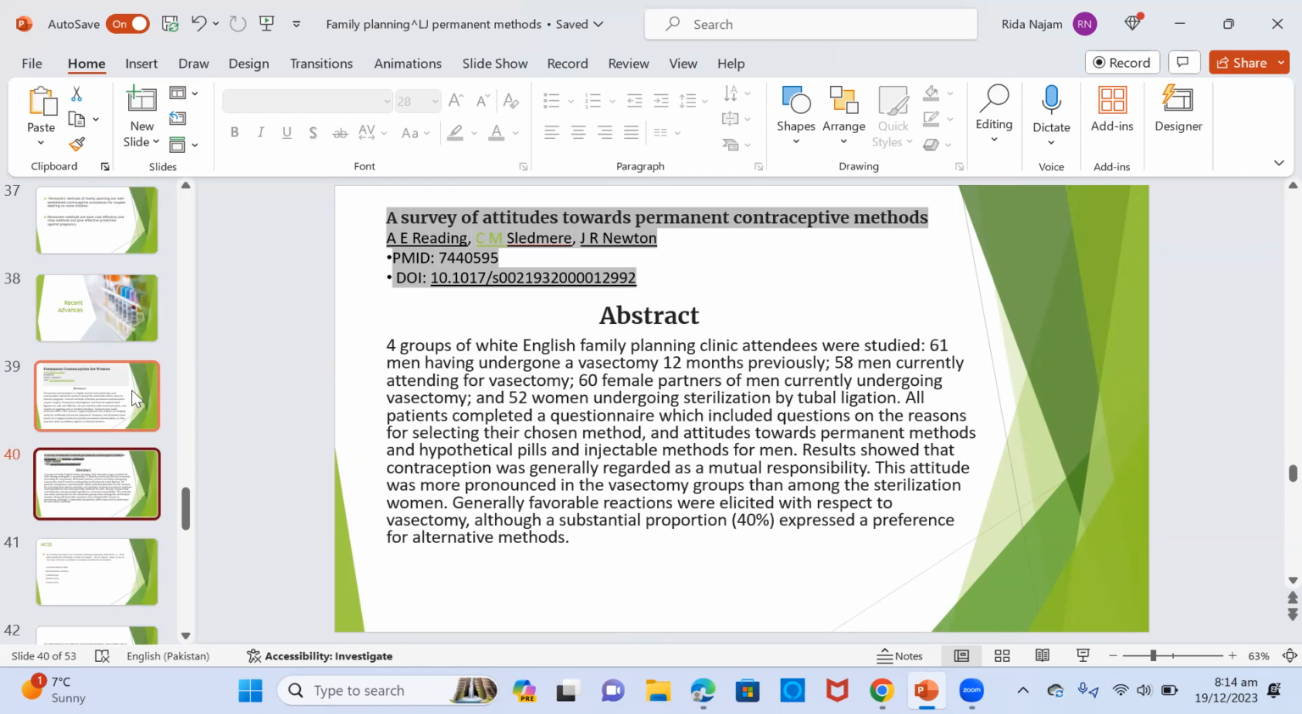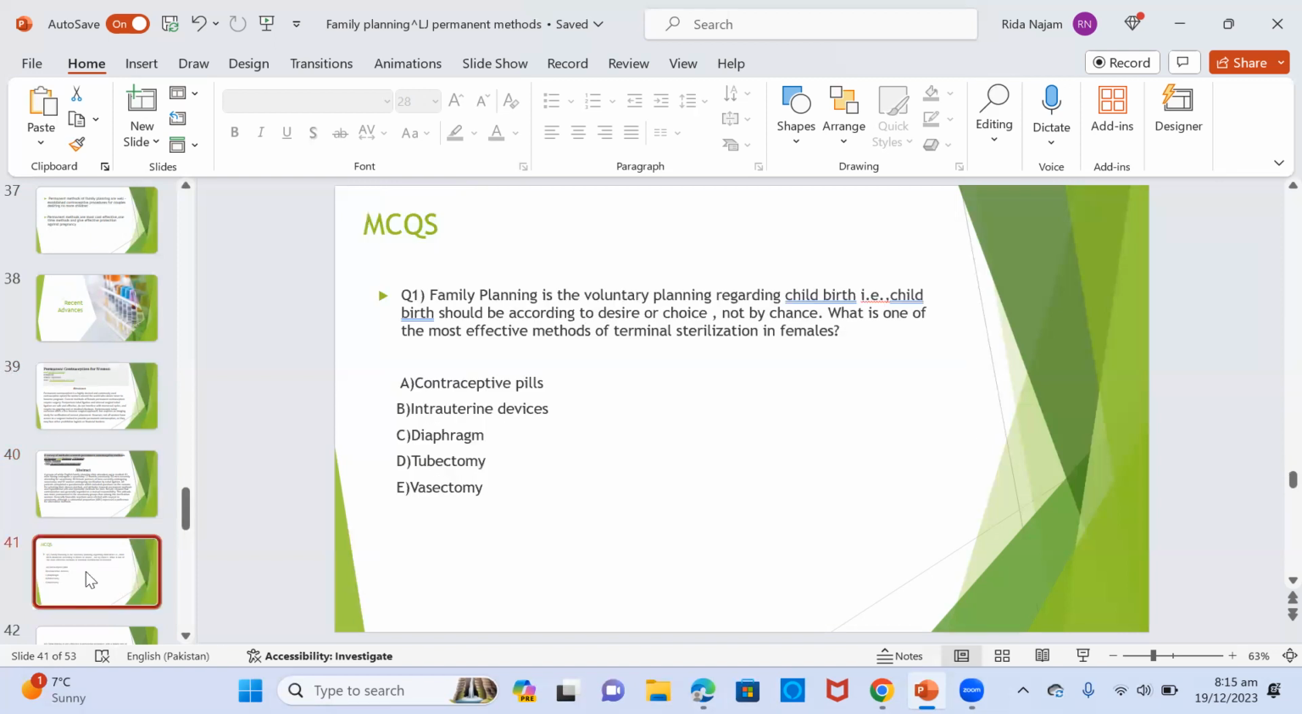methods of hypothetical pill and injectable methods for men. Included questions on the reasons for selecting their chosen method and attitude towards permanent methods and hypothetical pills and injectable methods for men. Results show that contraception was generally regarded as a mutual responsibility. This attitude was more pronounced in the vasectomy groups than among the sterilization women. Generally favorable reactions were elicited with respect to vasectomy, although a substantial proportion, 40%, expressed a preference to alternative methods.